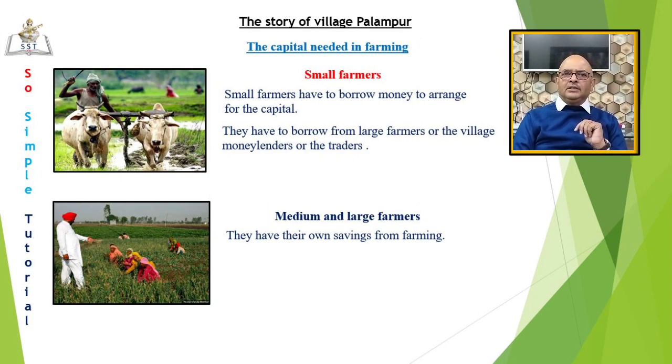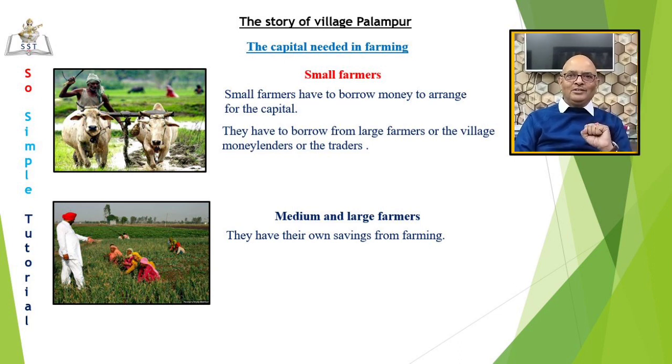We have already seen that modern farming methods require a great deal of capital. So the farmer now needs more money than before. Most small farmers have to borrow money to arrange for the capital. They borrow from large farmers or the village moneylenders or the traders who supply various inputs for cultivation. The rate of interest on such loans is generally very high. This is a problem area. In contrast to the small farmers, the medium and large farmers have their own savings from farming. Thus, they find no problems to arrange for the capital needed.